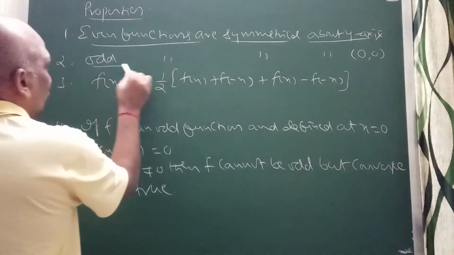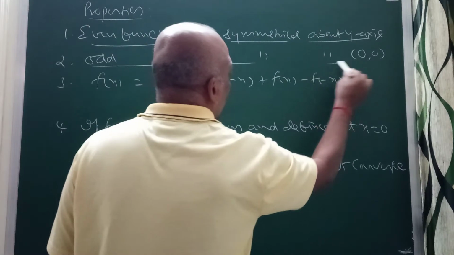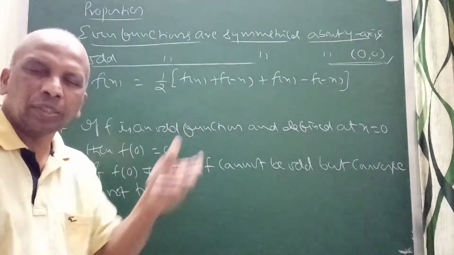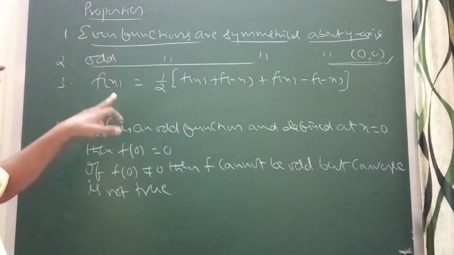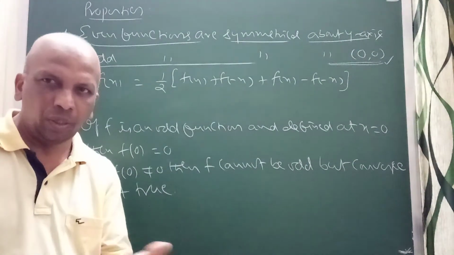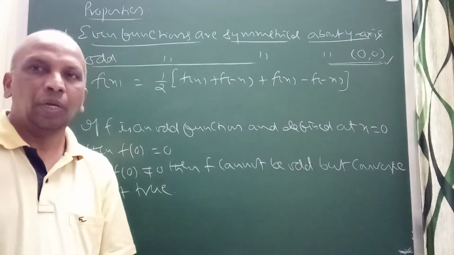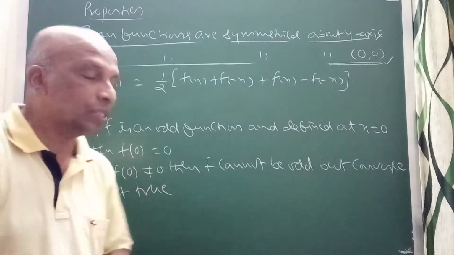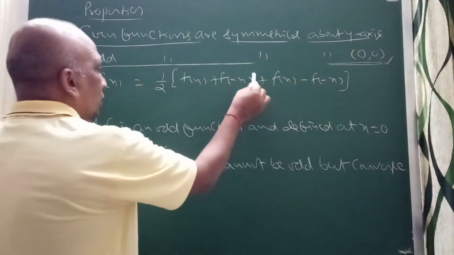Odd functions are symmetrical about origin, in opposite quadrants: first and third, second and fourth. That I told. Next, f of x. You take any function, neither even nor odd, any function can be written as a sum of even and odd functions. F of x may be neither even nor odd, but it can be expressed as a sum of even and odd functions. So always remember, this is always even.